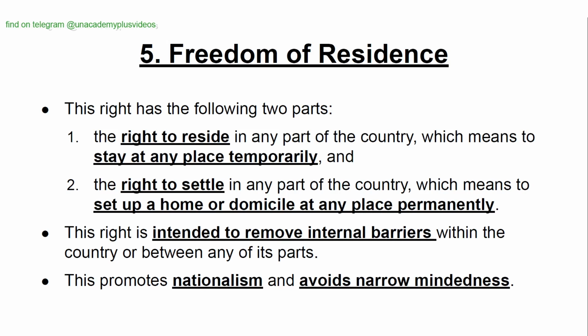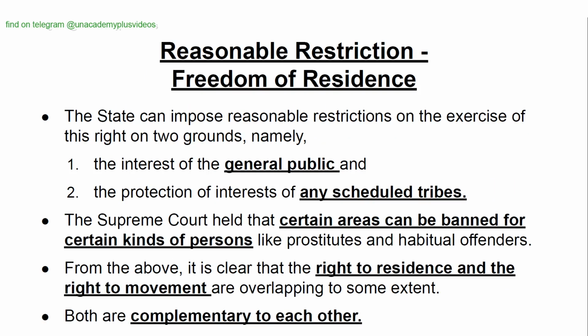This right is intended to remove internal barriers within the country or between any of its parts. This promotes nationalism and avoids narrow mindedness. Reasonable restriction, freedom of residence. The state can impose reasonable restrictions on the exercise of this right on two grounds, namely the interest of the general public and the protection of the interest of any scheduled tribes. The Supreme Court held that certain areas can be banned for certain kinds of persons like prostitutes and habitual offenders.